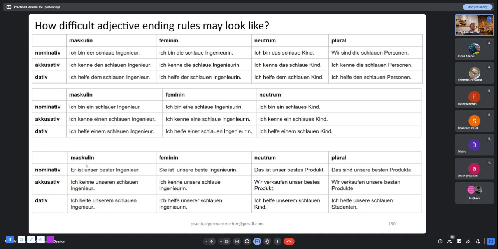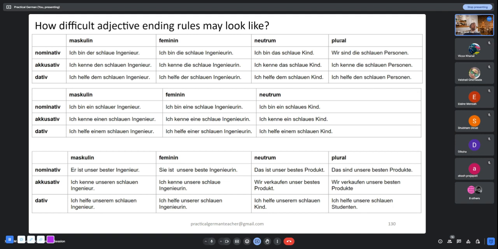Here the article that we are using is, so just check. Let me just tell you what is happening over here. The adjective ending is dependent, first of all, on which gender, if you can call it that, whether it is masculine, feminine, neutrum, or plural.